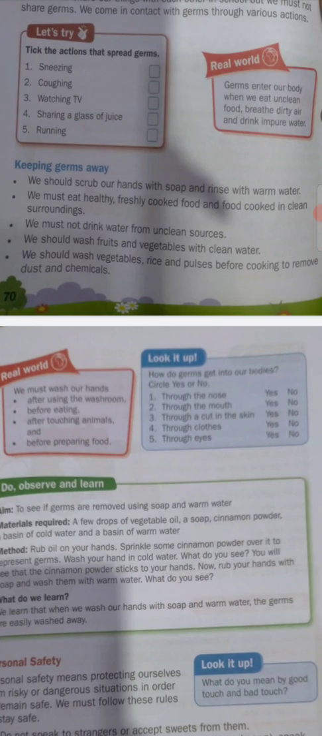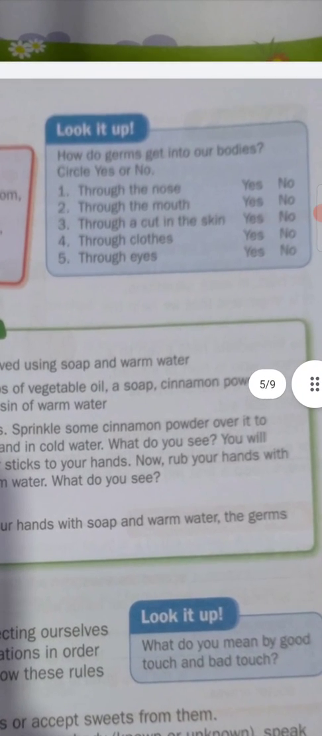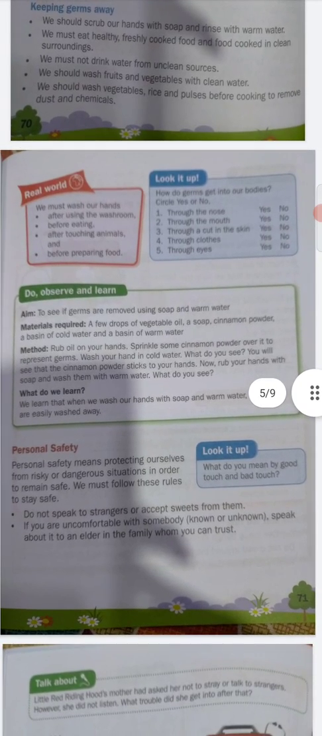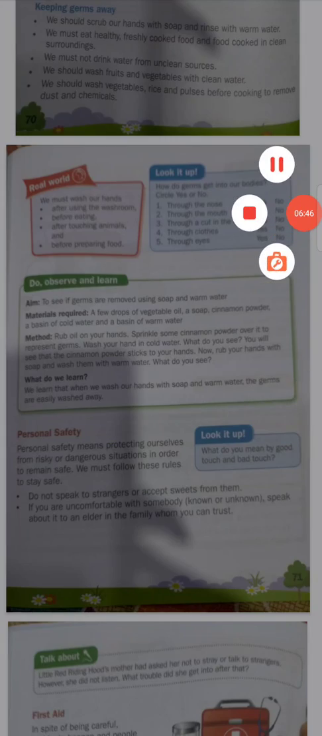Students, you must wash your hands after using the washroom, before eating, after touching animals, and before preparing food also. Understand what I am saying? So how do germs get into your body? Yes students, through the nose, through the mouth, through a cut in the skin, through the eyes also. Germs can enter through the nose, eyes, mouth, and cuts in the skin. So be careful, students. I hope you understand.